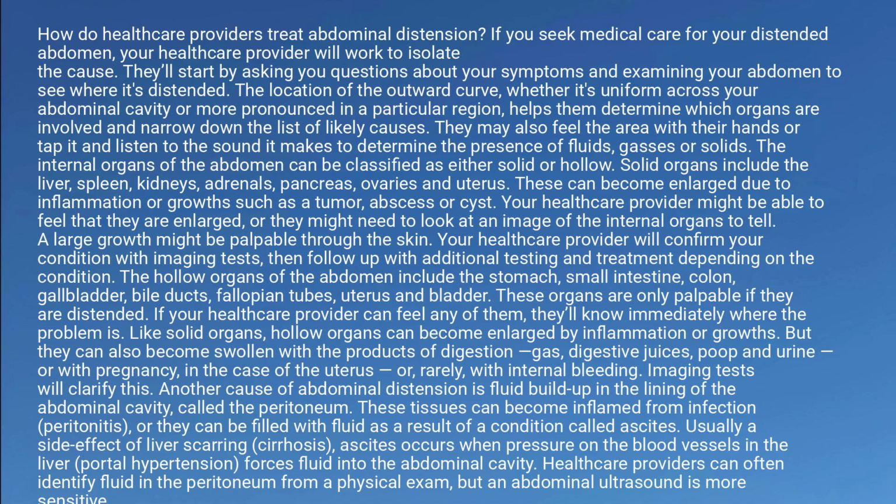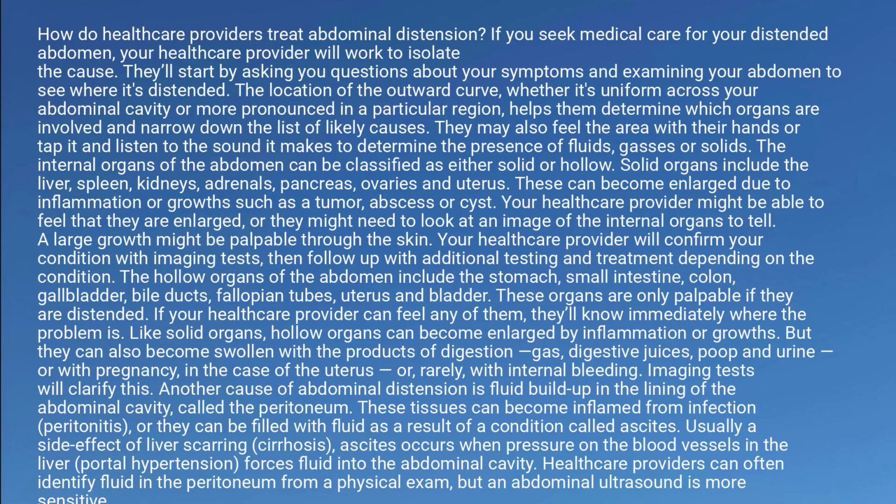Your healthcare provider might be able to feel that they are enlarged, or they might need to look at an image of the internal organs to tell. A large growth might be palpable through the skin. Your healthcare provider will confirm your condition with imaging tests, then follow up with additional testing and treatment depending on the condition. The hollow organs of the abdomen include the stomach, small intestine, colon, gallbladder, bile ducts, fallopian tubes, uterus, and bladder. These organs are only palpable if they are distended. If your healthcare provider can feel any of them, they'll know immediately where the problem is.